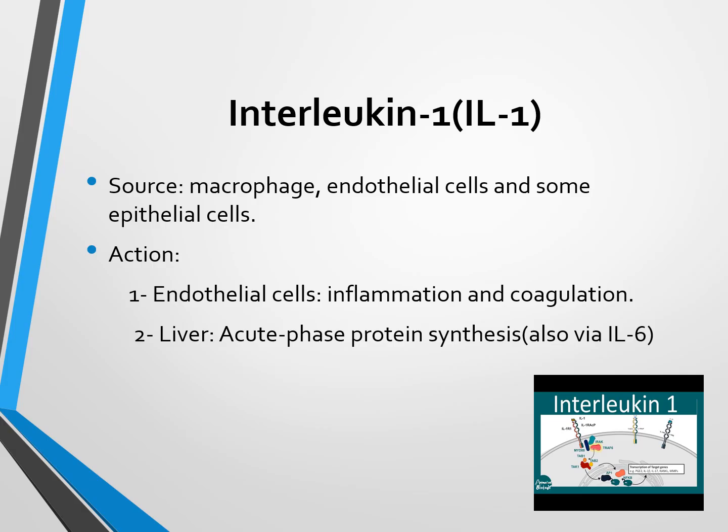So interleukin 1 is one of the pro-inflammatory cytokines. It acts on the liver and causes synthesis and production of acute phase proteins, like C-reactive protein and other acute phase proteins. Also, it causes inflammation and coagulation in the endothelial cell.